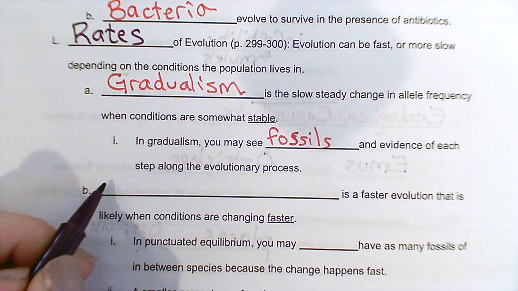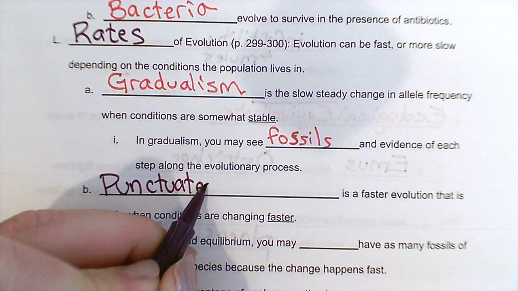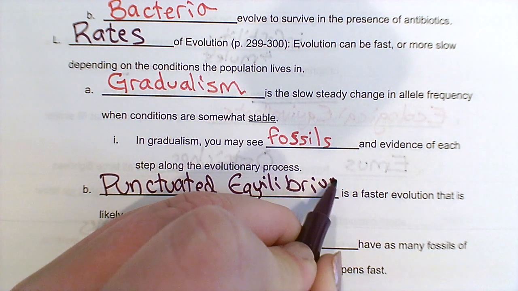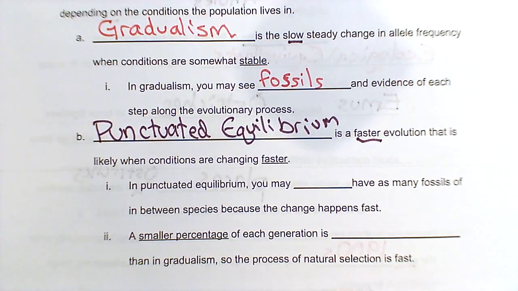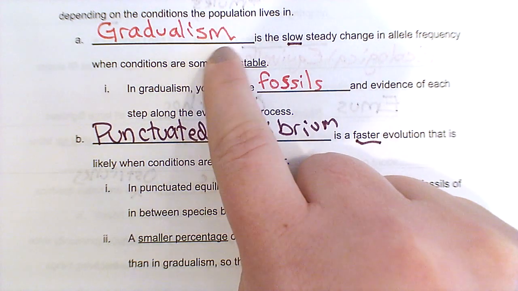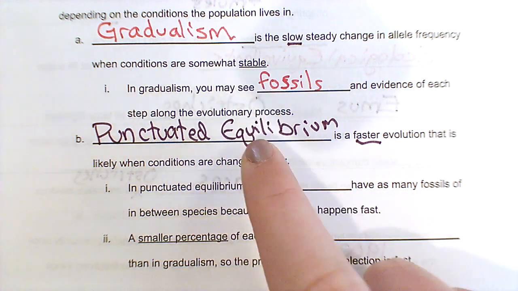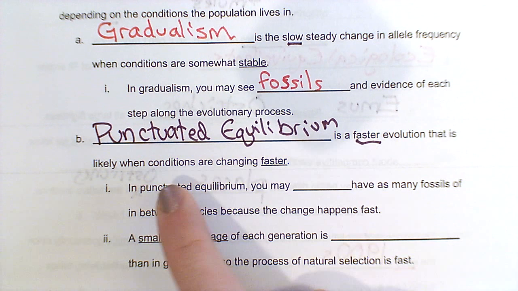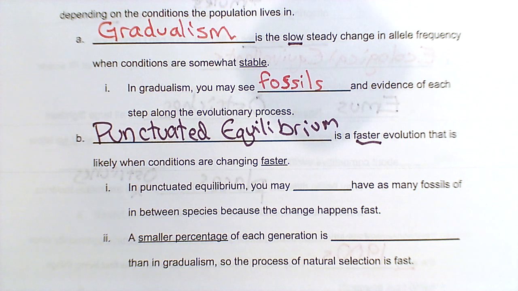And then we have the alternative, which is punctuated equilibrium. Okay, and so this is faster. Okay, so the opposite is true. So gradualism was slow because conditions were pretty stable. Punctuated equilibrium is going to be fast because conditions are changing. Okay, so the species has to keep up with a changing environment.